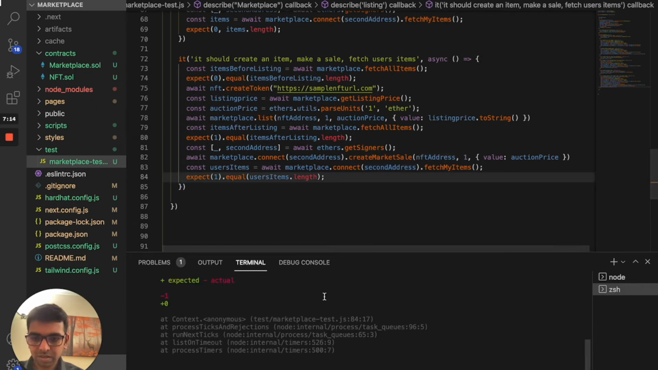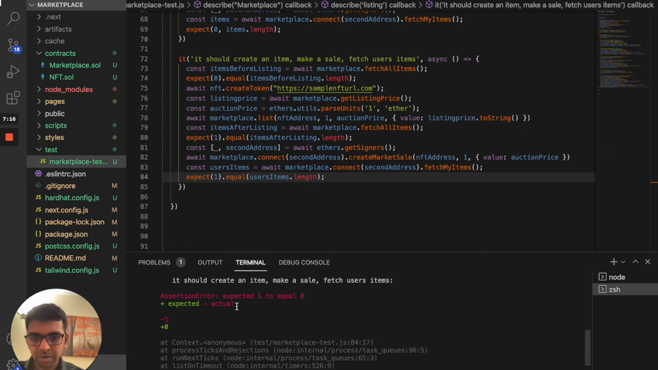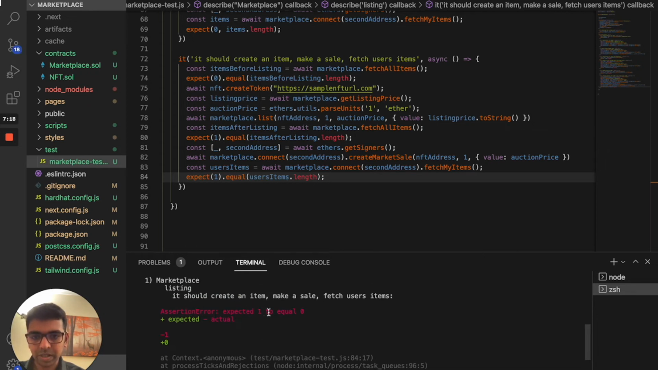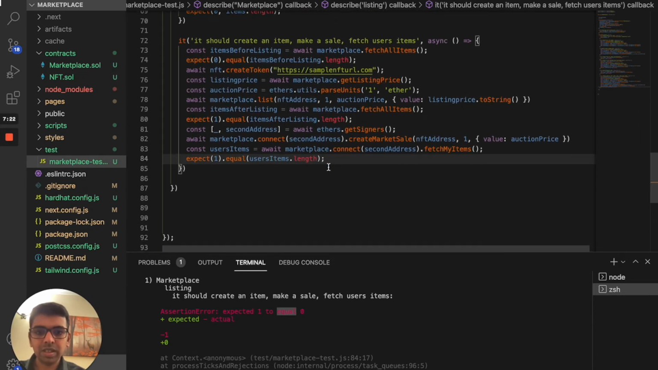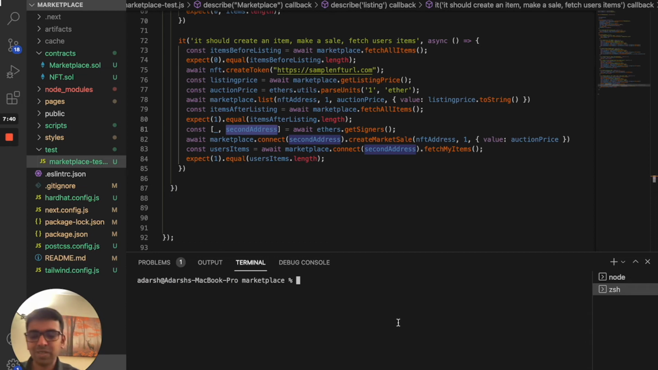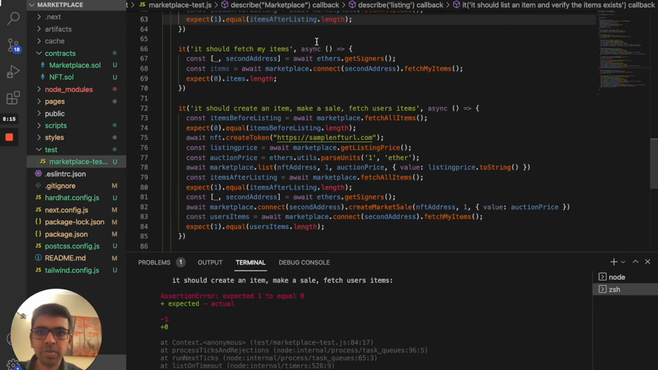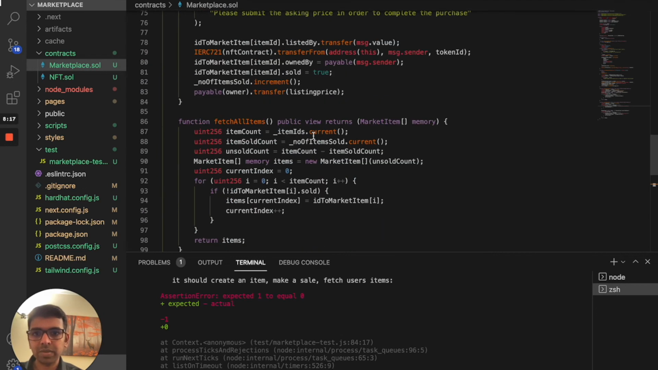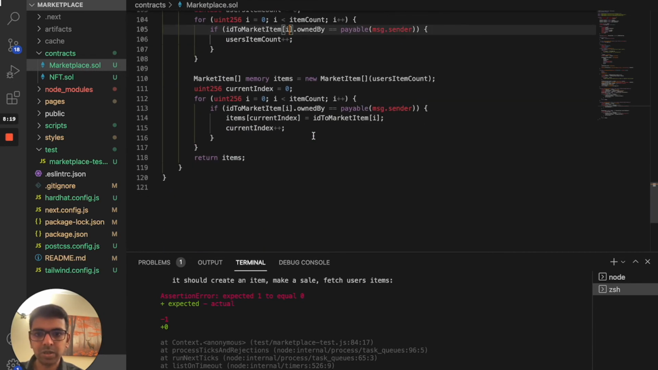There is something wrong here with the number of items for the user. It's actually expecting 1, but we got 0. So something happened with the user's listing. So something went wrong with the sale. So let's go and figure out what actually happened. This is the advantage of using TDD, because you can figure out what the problems are before you even write everything.